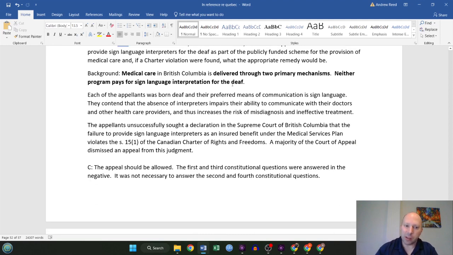So the appellants unsuccessfully sought a declaration from the Supreme Court of British Columbia that the failure to provide sign language interpreters as an insured benefit violates Section 15(1). A majority of the Court of Appeal dismissed an appeal from this judgment. So 0 for 2. But here at the Supreme Court of Canada, they said the appeal should be allowed and that the first and third constitutional questions were answered in the negative, therefore it wasn't necessary to do a Section 1 analysis.